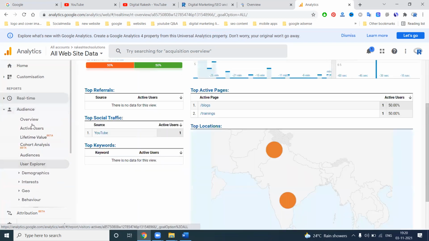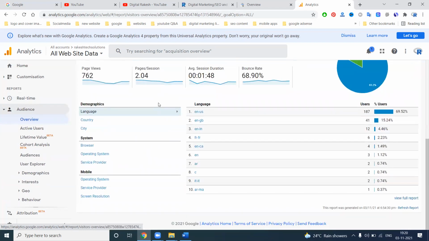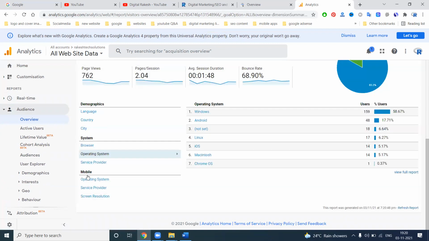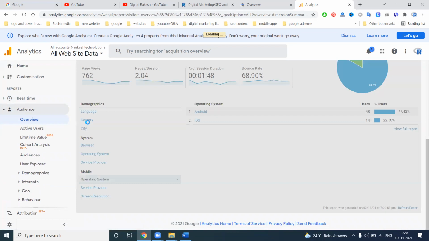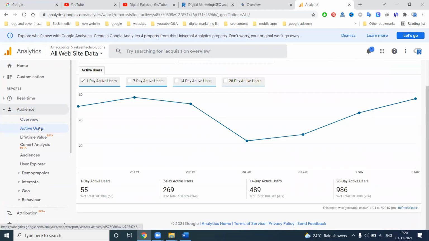Second is Audience. Audience shows which platform users come from, which language, which country, which city, which browser, which mobile data, which mobile operating system. Next, we can check active users per day: 7 days, 14 days, 28 days. These are the monthly active users, how many users are active on your particular website over 28 days. Next will be Audience.